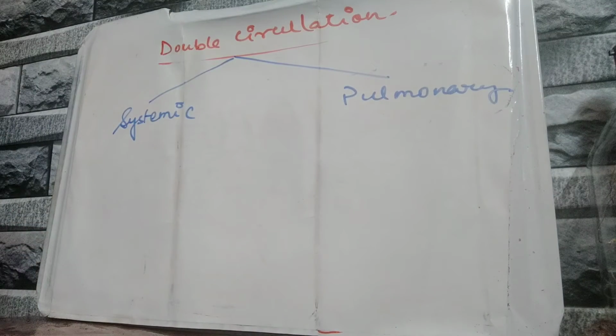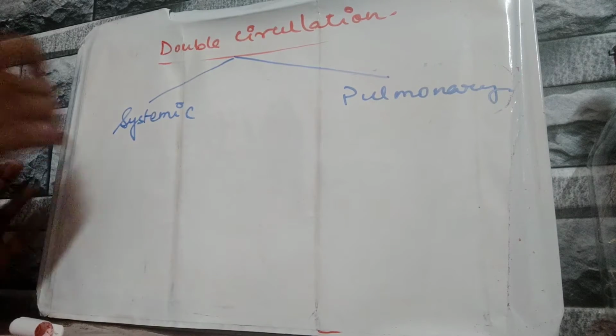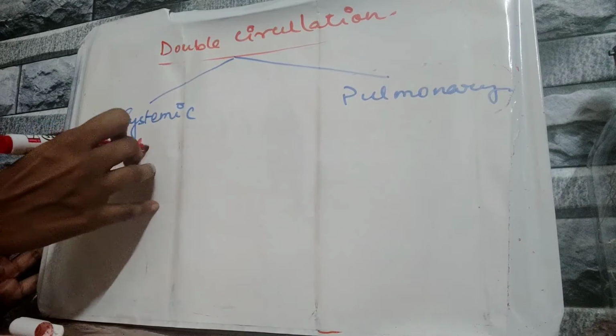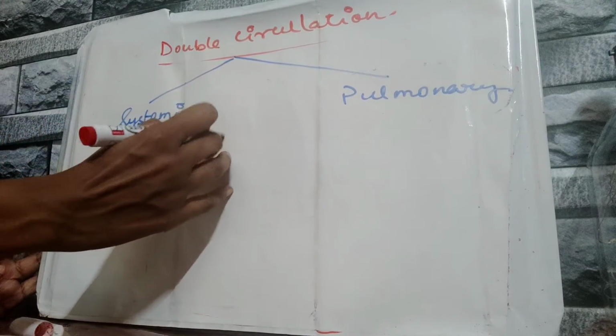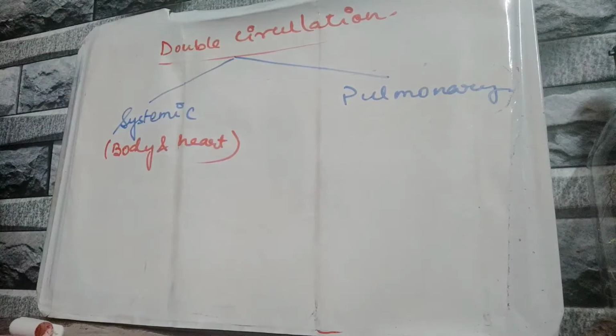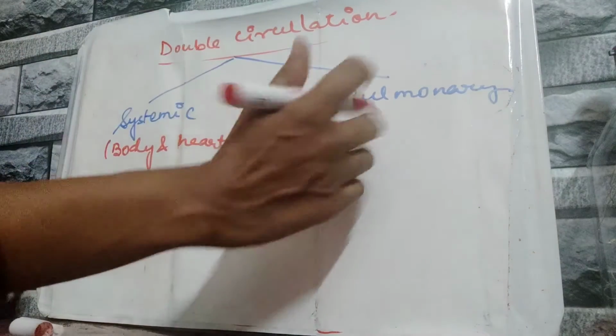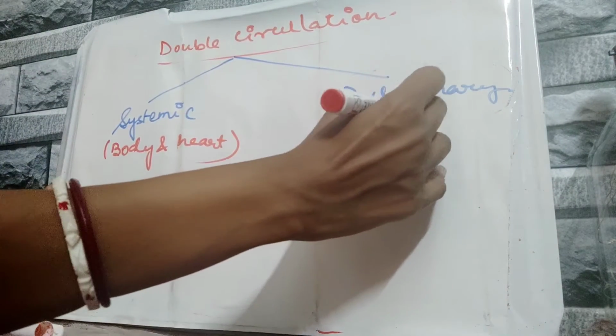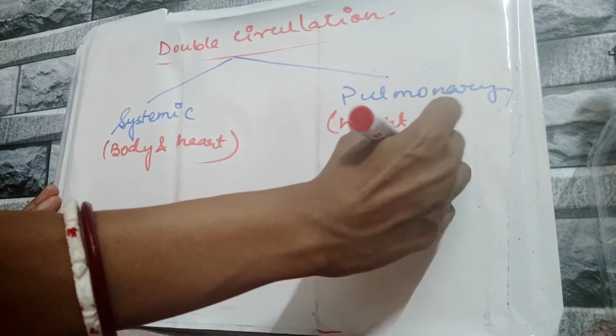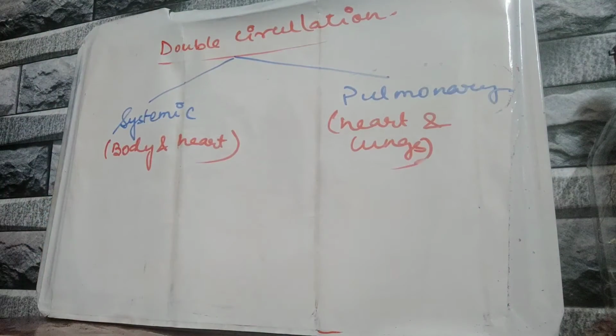Now systemic circulation means the circulation taking place between the body cells and the heart. Body and heart. Pulmonary circulation means the circulation that involves heart and lungs. Clear? So these are the 2 types of circulation.